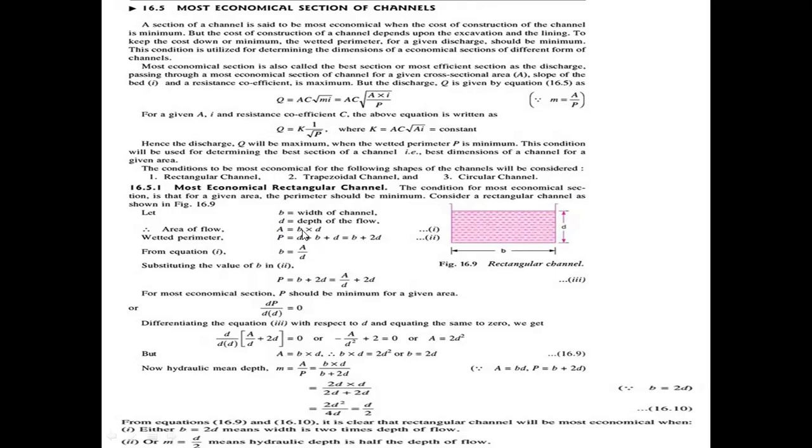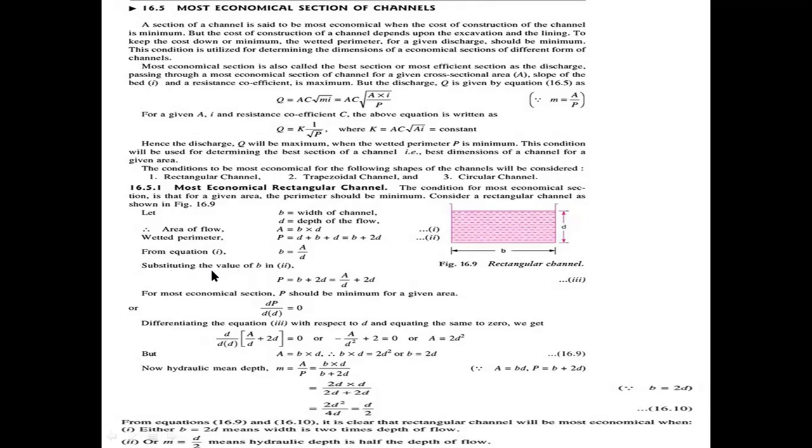From equation 1, A equal to B into D, we need to find the formula for the breadth. So B equal to capital A by small d, since D is in multiplication and comes to the denominator.